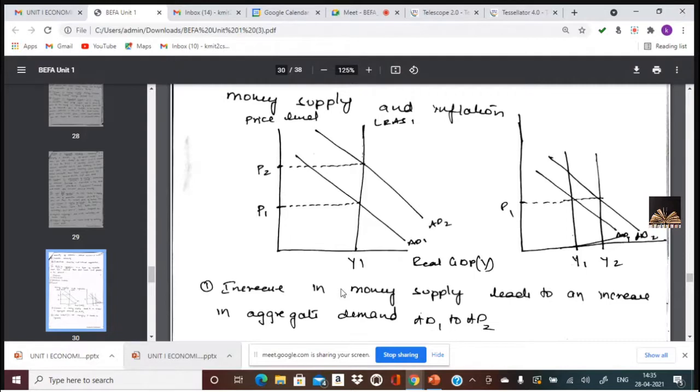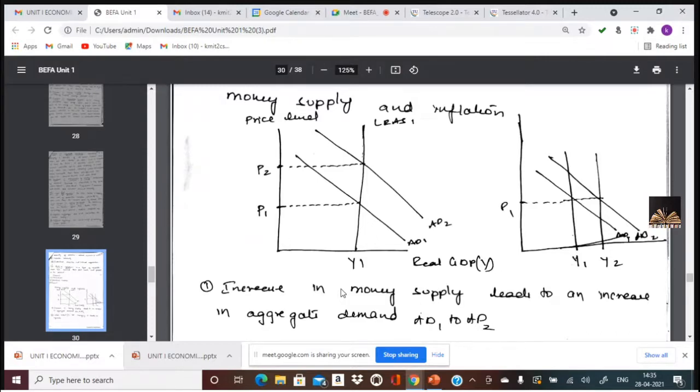And it is a downward sloping curve from left to right. Always a demand curve is a downward sloping curve from left to right. Why? Because when the prices are up, the quantity demanded would be less. When the prices are less, the quantity demanded would be more. And the x-axis is the quantity and the y-axis is the price.